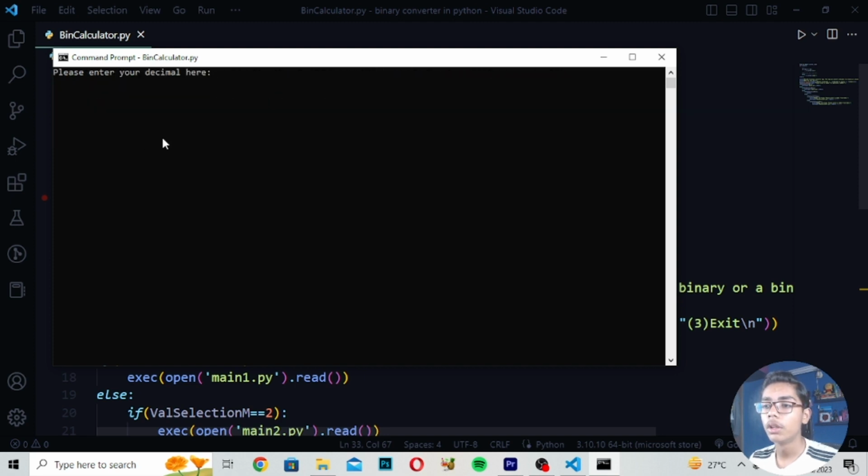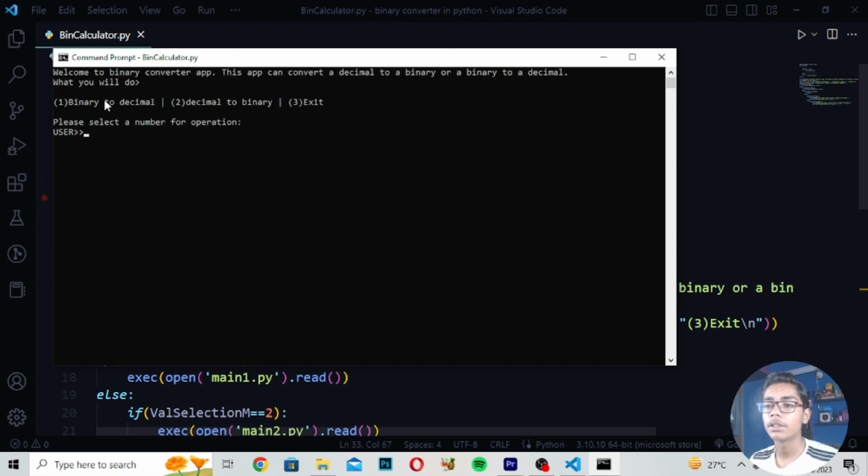So if I write 2, decimal, and here I write 269, you can see it is showing me my binary 100001101. So this is my binary which will be built when it is converting our decimal to binary. So like this we can build this amazing project.